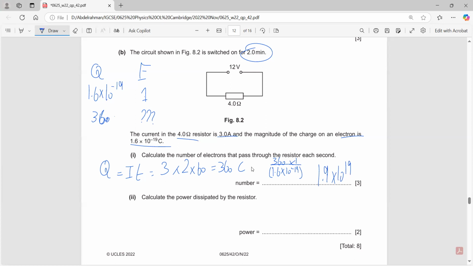Calculate the power dissipated by the resistor. Okay, this is easy. Power equals VI. You have the voltage of this resistor, yes. You have the current, yes. So 3 times 12 is 36 watts. Yeah, that's easy.